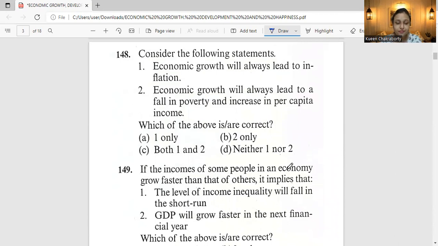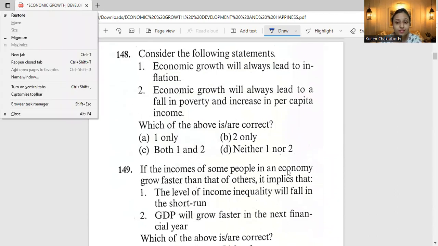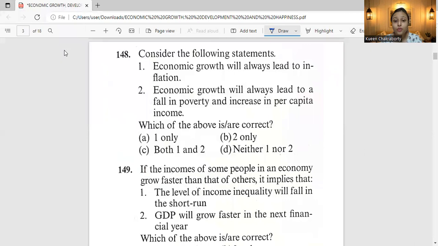Consider the following statements. Economic growth will always lead to inflation. Economic growth will always lead to a fall in poverty and increase in per capita income. So these are the two statements that we have. We have to consider which one is the correct one. Which of the above are correct? One only, two only, both one and two, or neither one nor two. See, we have four options here and we have to choose which one is the correct one. Okay, so accordingly, the correct answer will be neither one nor two. That is option number D.